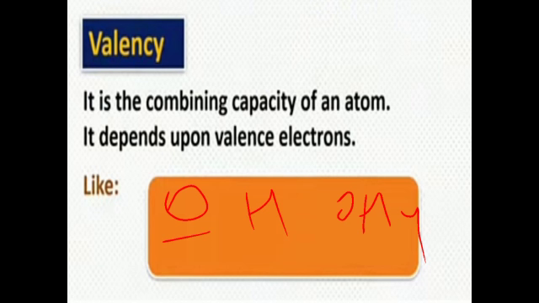The valency of sodium, potassium, silver and copper is 1; magnesium, calcium, zinc, iron and copper is 2; and aluminium and iron is 3. How do we know that the valency of sodium is 1 and potassium is 1? We will learn that in the next chapter.